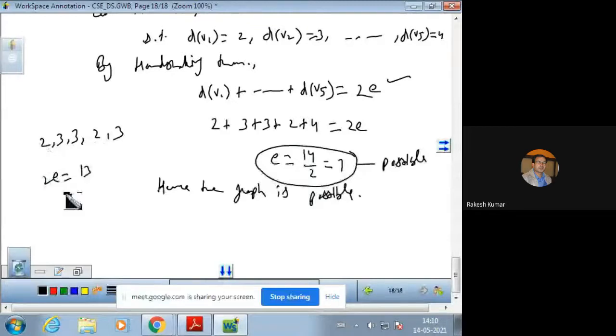E is equal to 13 upon 2, that is 6.5. Is it possible? No. The number of edges cannot be a decimal fraction. So the graph is not possible in this case. So this type of questions are important, by the use of the handshaking theorem.